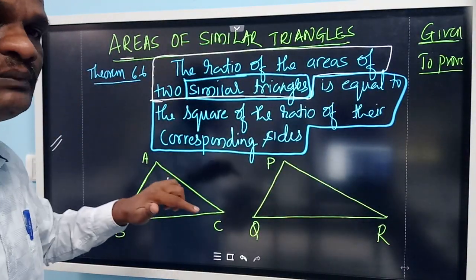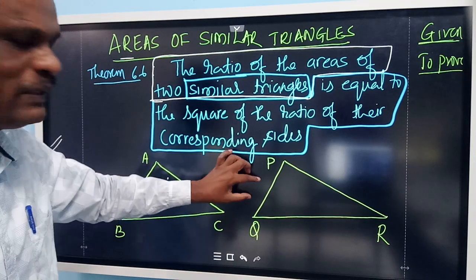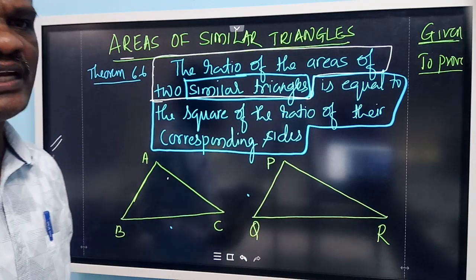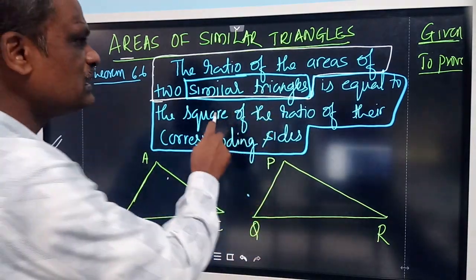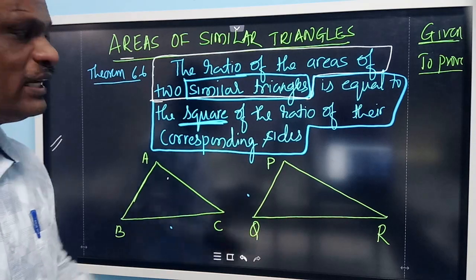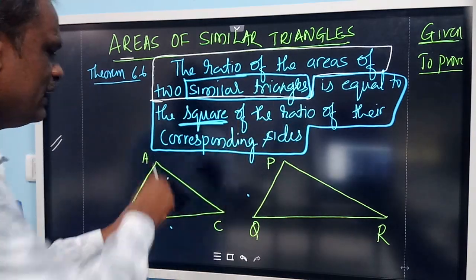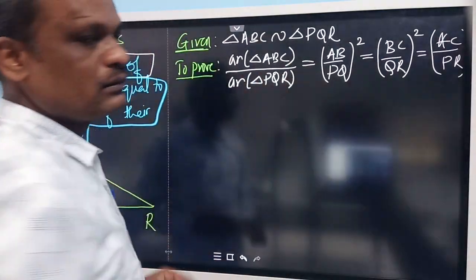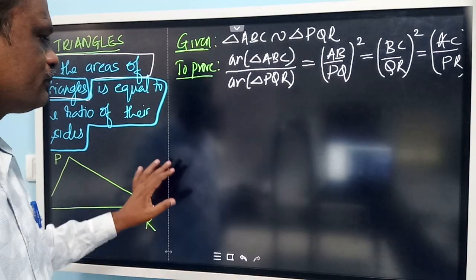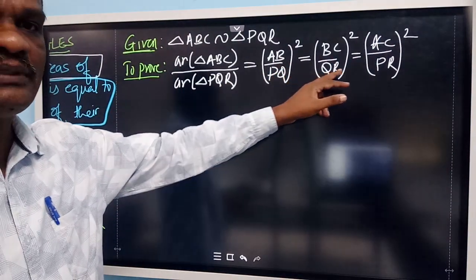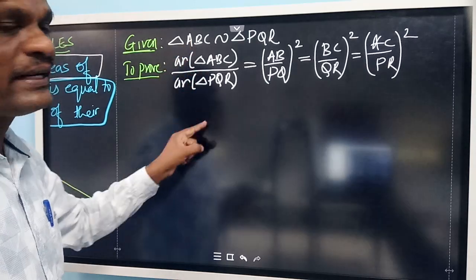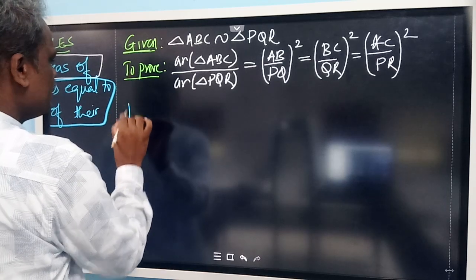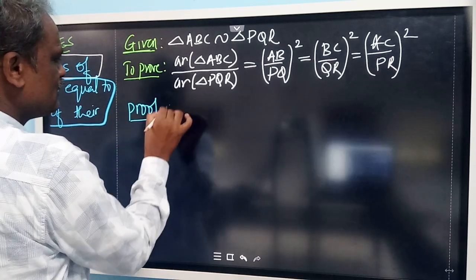the square of the ratio of the corresponding sides, AB by PQ whole square. BC and QR are the corresponding sides, BC by QR whole square, because you have to make the square of the ratio of the corresponding sides. Then AC by PR whole square. So all these are equal to the ratio of their areas. So now let us go to the proof part.